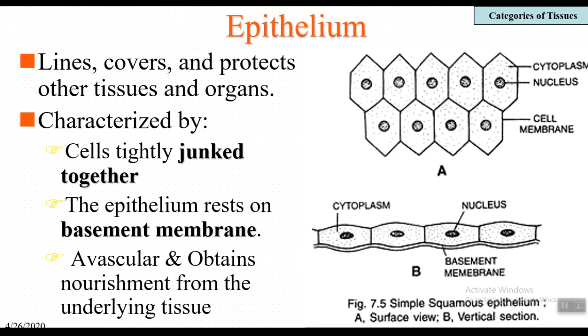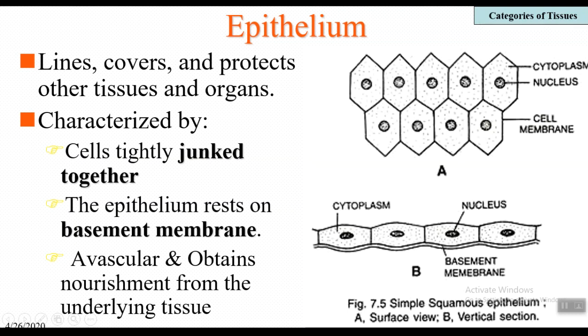Epithelial tissue is characterized by cells tightly joined together. Here you can observe in the picture the cells are tightly joined with each other and there is no gap between the cells. And one more important character of epithelium is that it always rests on the basement membrane. Here the epithelium is resting on this basement membrane. This basement membrane is formed partly by the epithelium and partly by the underlying tissue.